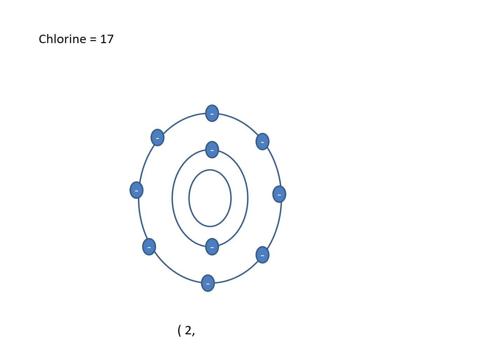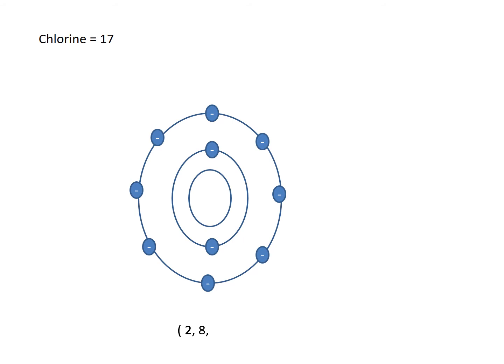Similarly, let us do the same thing for chlorine. Chlorine has atomic number of 17, which means electron number is 17. So, in the first orbit, I will be putting 2 electrons because that's the capacity. So, I will write in the bracket 2 comma. Now, from 17, 2 I have already used up. How many are remaining? 15. From 15, I will put 8 in the second shell, so I will write 2, 8. From 17, 10 have been used, that is 8 plus 2. How many are remaining? 7.